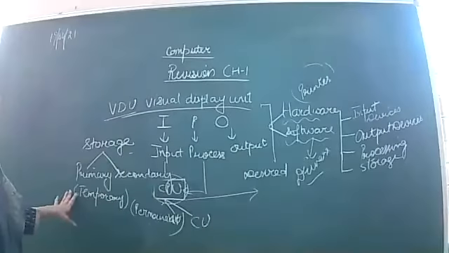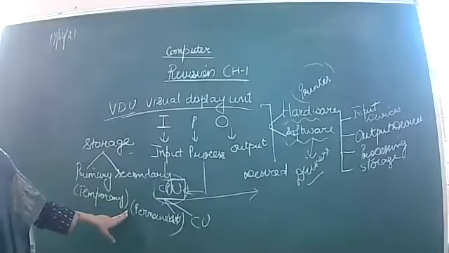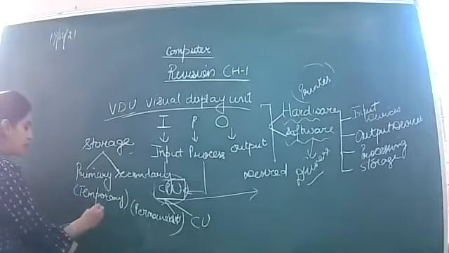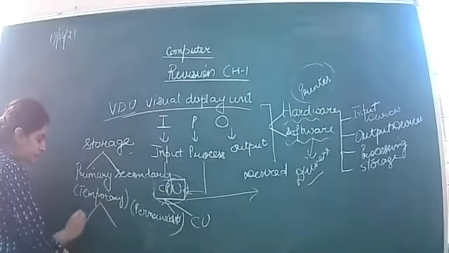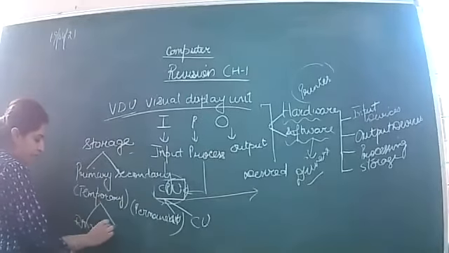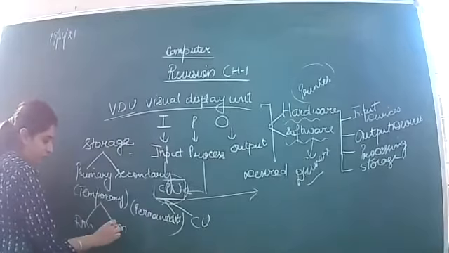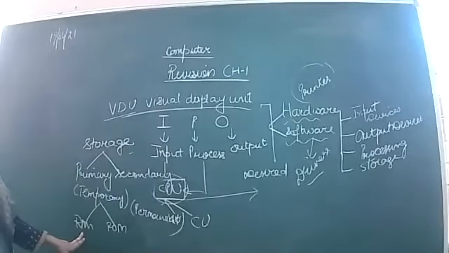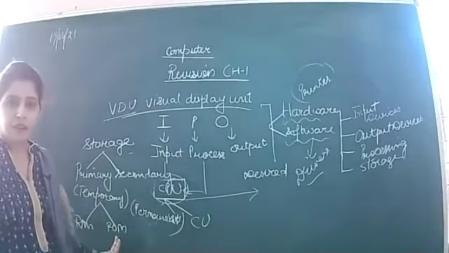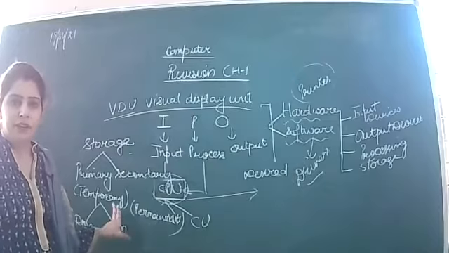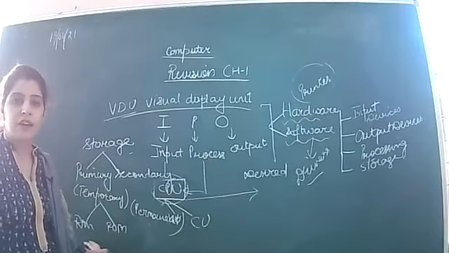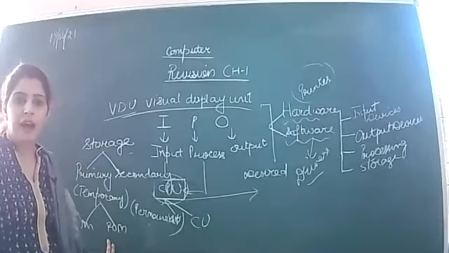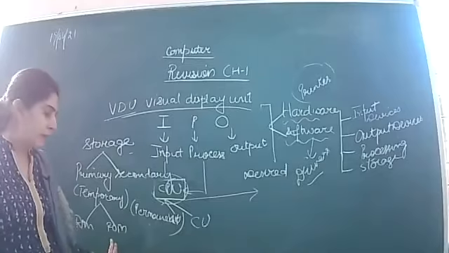Primary is temporary, secondary is permanent. Under the primary memory, there are two types of memory, that is RAM, ROM. Random access memory, read only memory. Temporary memory में कौन कौन से आ रहे हैं? Random access memory and read only memory.